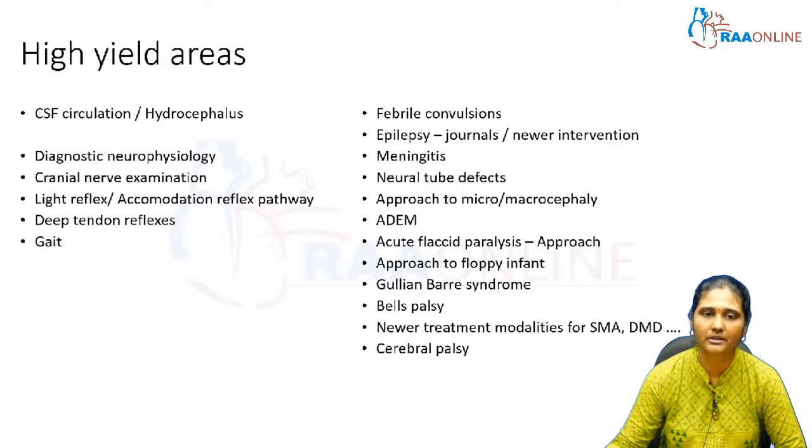And coming to the central nervous system per se, you will be having questions on febrile convulsions. And regarding epilepsy, there are recent Indian Journal of Pediatrics and IAP recommendations. Newer interventions are being introduced in epilepsy treatment, like for refractory status epilepticus. So definitely you should read in and out about epilepsy.